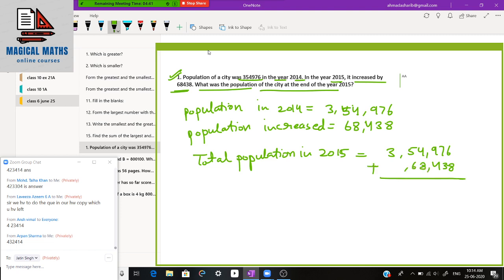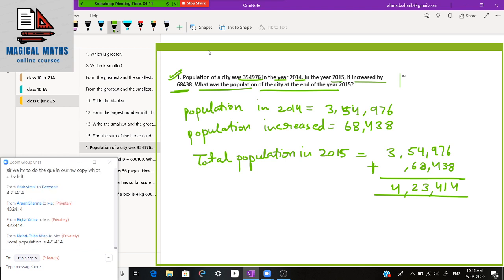So add and tell me the answer, beta. Is this the answer? 4,23,414. Clear?